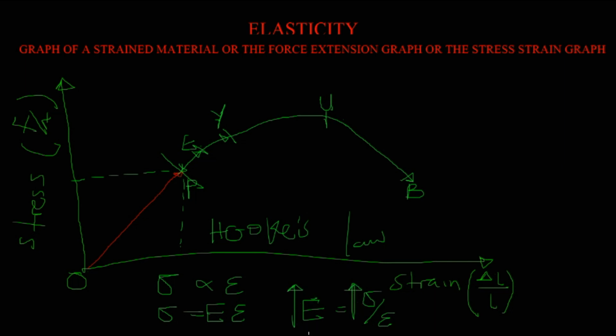But it should be noted that the strength of the material, which is the elastic modulus, is inversely proportional to the strain. More strength, more stress. More strength, less strain. All right, let's continue.